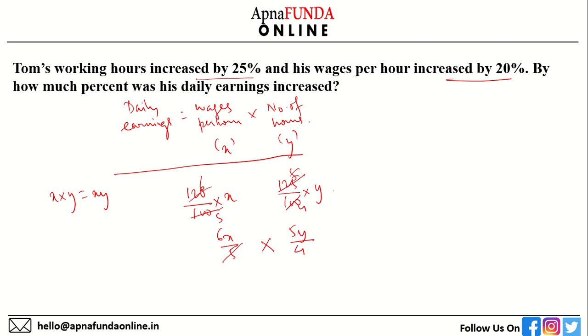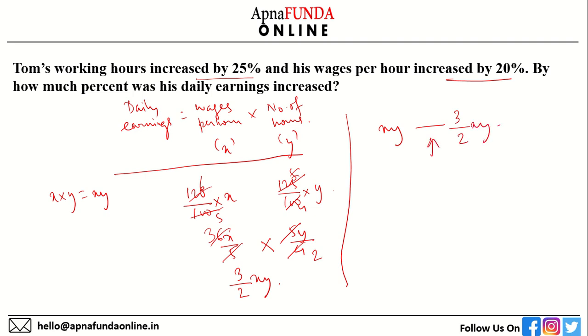Now when I multiply, I get 3 by 2 XY. Initially his earnings was XY. Now it has gone to 3 by 2 XY. So there is an increase.